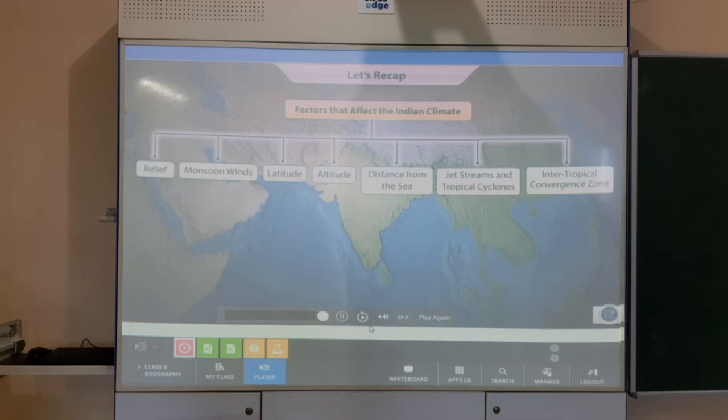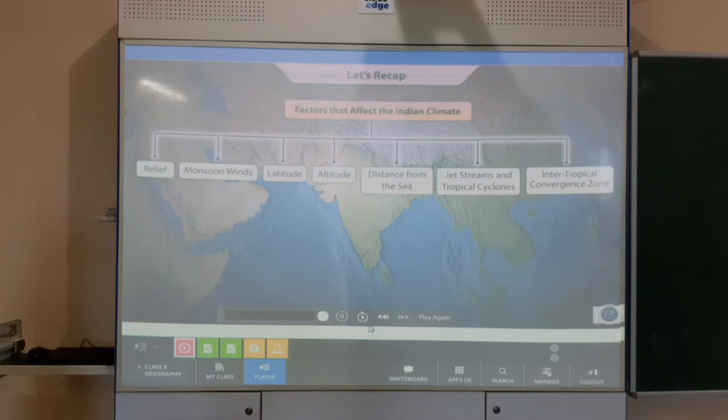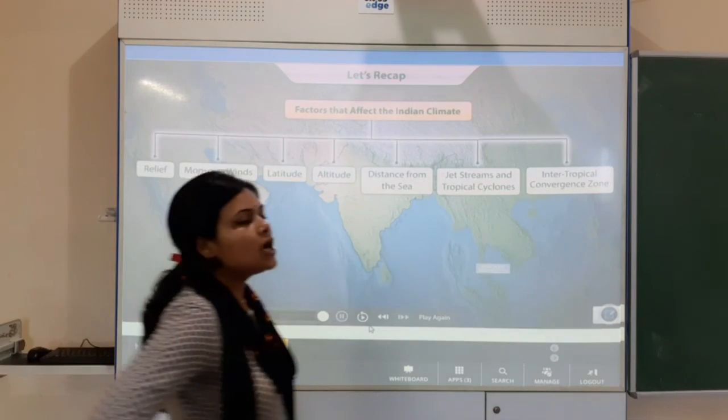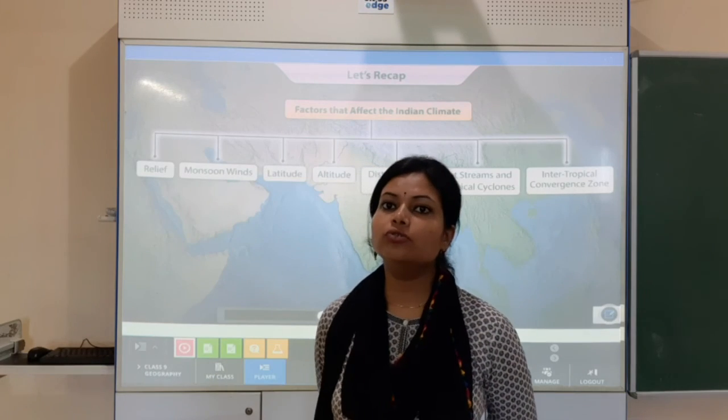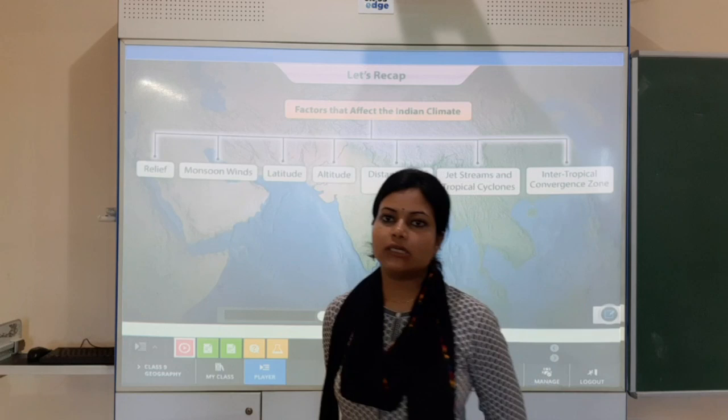So precisely, we have discussed what the factors are that affect the Indian climate. They are the relief, monsoon winds, latitude, altitude, distance from the sea, jet streams and tropical cyclones, and the Intertropical Convergence Zone. So students, we have discussed up to this much. I hope you will go through the same from your textbook also, and you will understand the concepts.